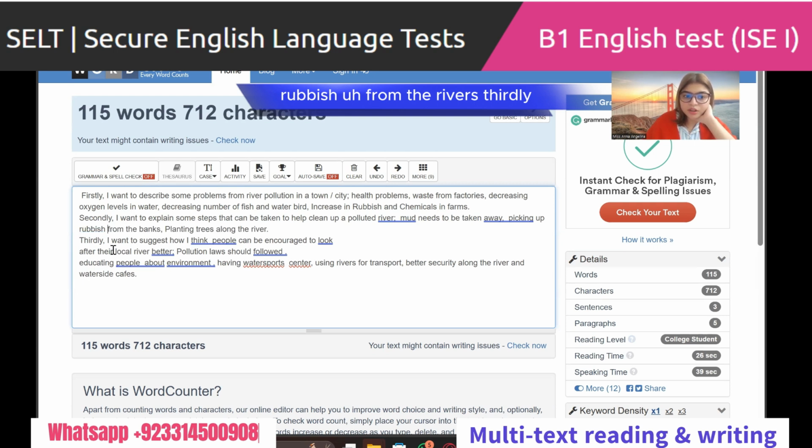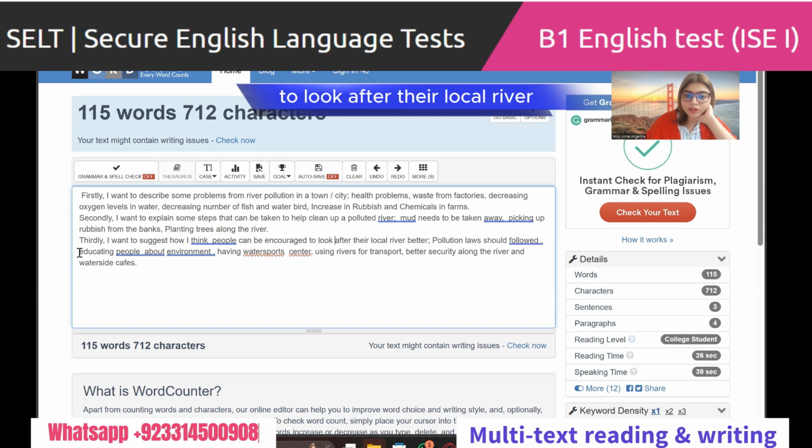Picking up rubbish from the rivers. Thirdly, I want to suggest how I think people can be encouraged to look after their local river better. Pollution laws should be followed or implemented. If you have a better word, use a better word. That's what you can do. You know, synonyms. If you want to use the word implemented, go for the word implemented. But if you don't know the spelling, then why would we write it? Isn't it? Right? Educating people about environment, having water sports center, using rivers for transport, better security along the river and waterside cafes. That is it.